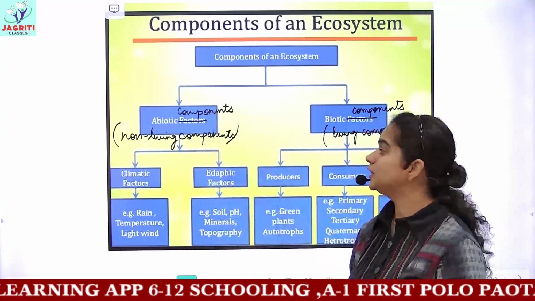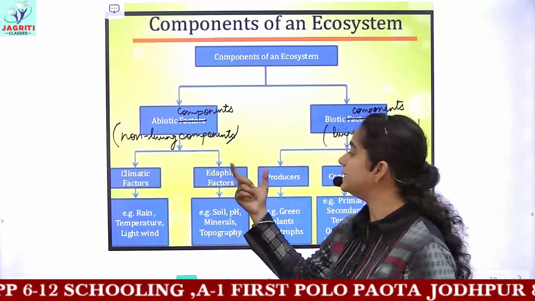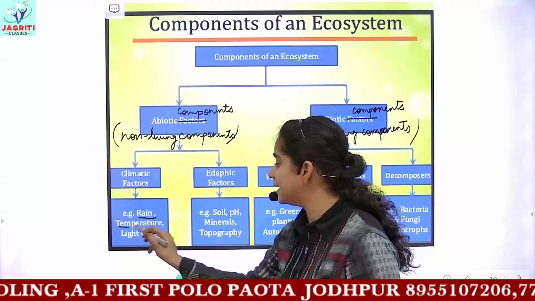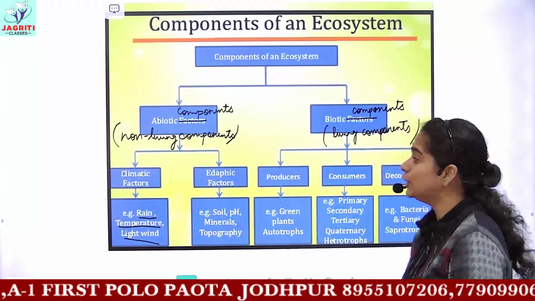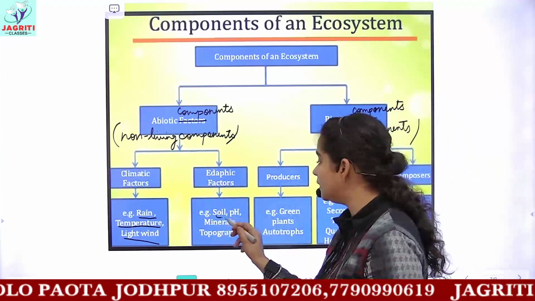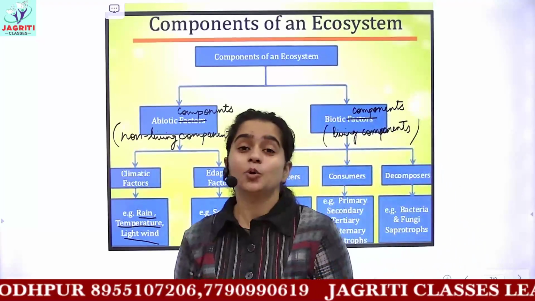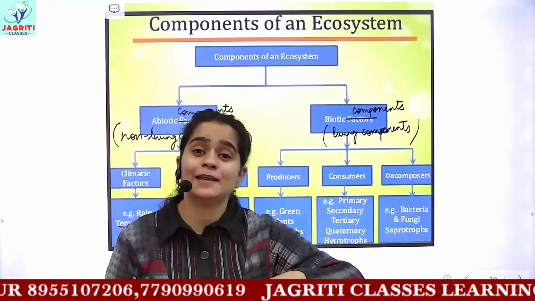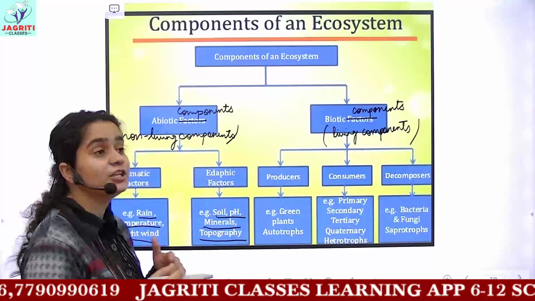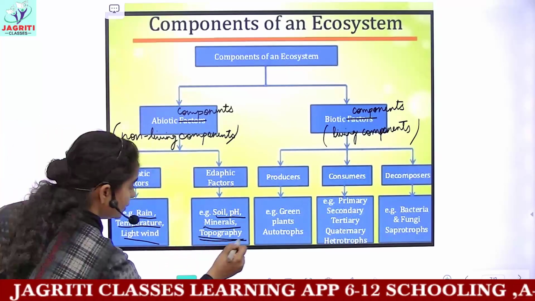Talking about abiotic, we can further categorize abiotic factors into two types. The first is climatic, the next is edaphic. Climatic factors, for example, are rain, temperature, light, wind. Whereas the edaphic factors are the soil, pH, presence of minerals, and topography of a region. Topography means whether the region is plain, plateau, mountains, anything. This gives you the physical features. The physical features of land are known as topography.